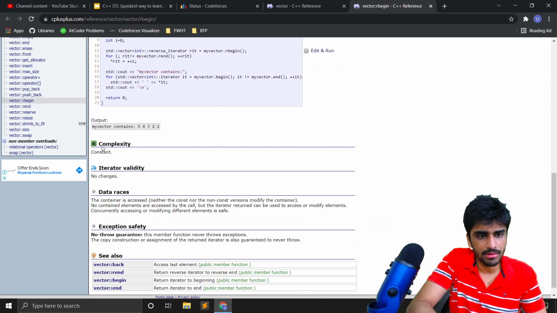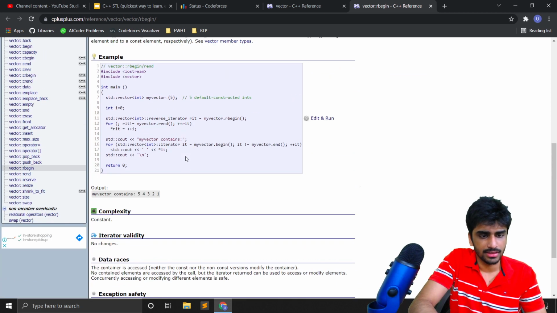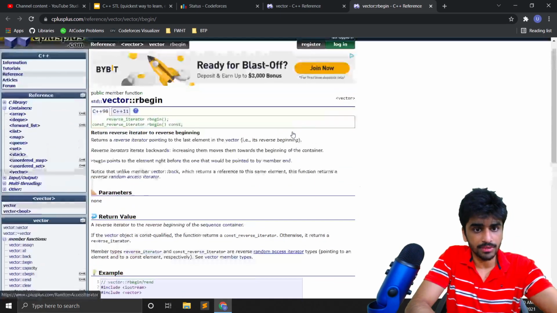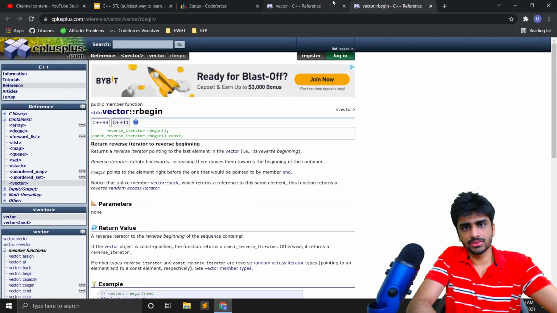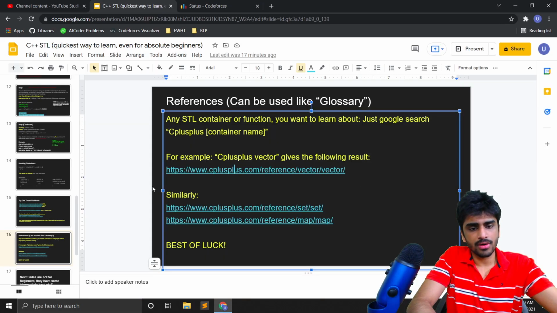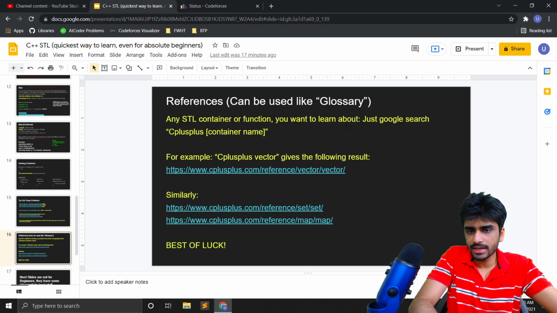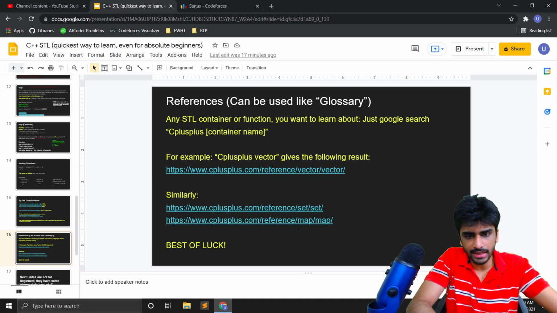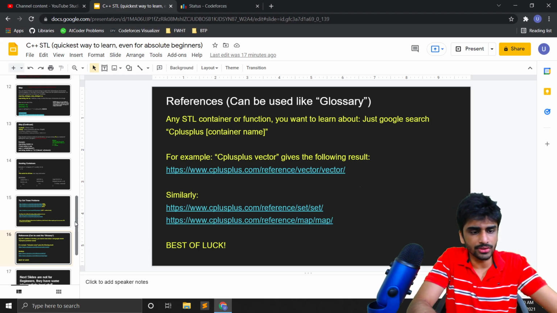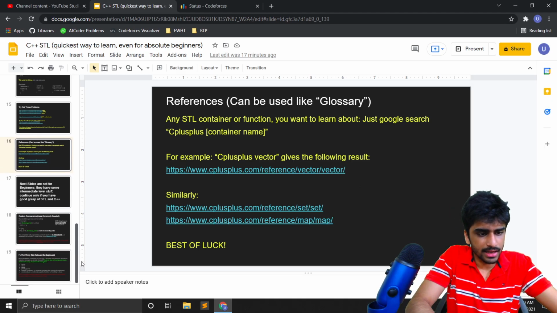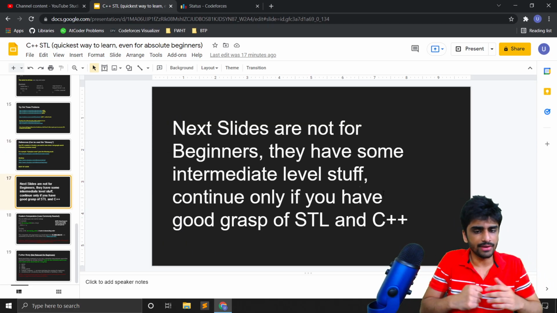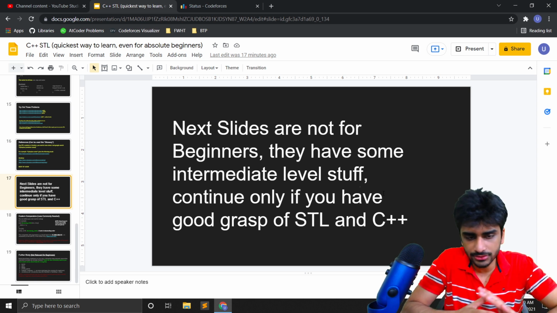It tells you everything about the time complexity and everything. These are some more advanced things that you probably don't care about. So in this way you can use it like a glossary. If you want to know more about sets or maps or anything, I have given you the links. And if there is any other container that you want to learn about, you can do that too. There are 3 more slides, but these are not for beginners. This is a little bit advanced level of stuff.